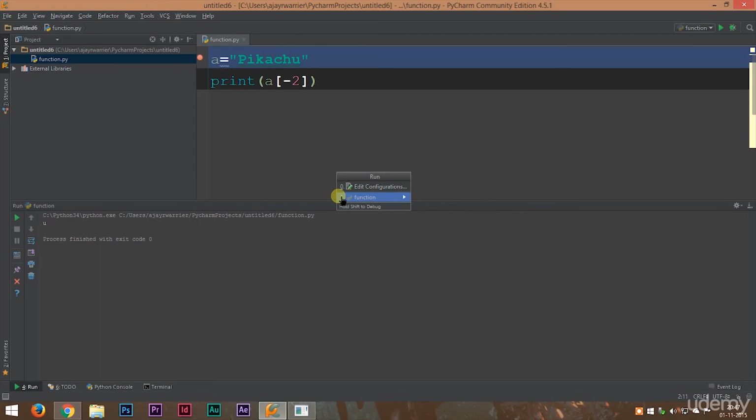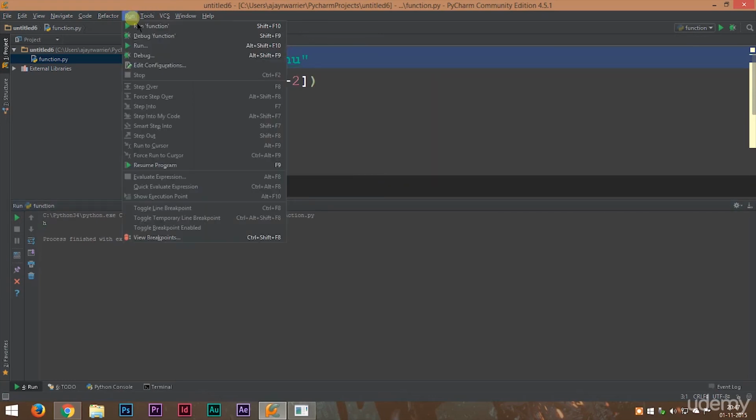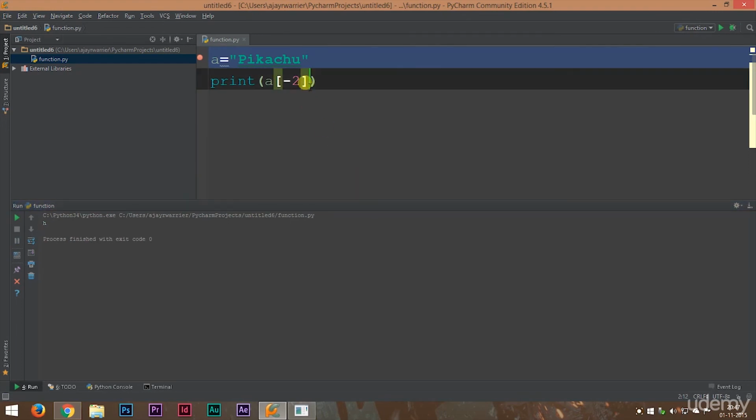We run this and we get H, which is our second last letter. If we want the third last letter, we can just change this to -3 and we get C. So I think that is clear. Whenever you use negative numbers, you can read the string from backwards. -1 means the last letter, -2 means second last letter, and so on.